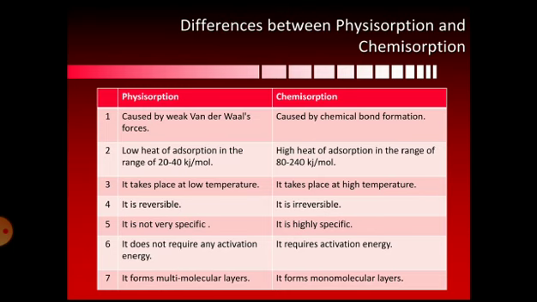So only hydrogen can adsorb on a nickel surface, but hydrogen cannot adsorb on any other surface like iron and so on. So there is specificity present in chemical adsorption. Not all gases will adsorb on any surface. It is not like that. Only specific gases have the character to adsorb on specific substances. So it is highly specific in nature.